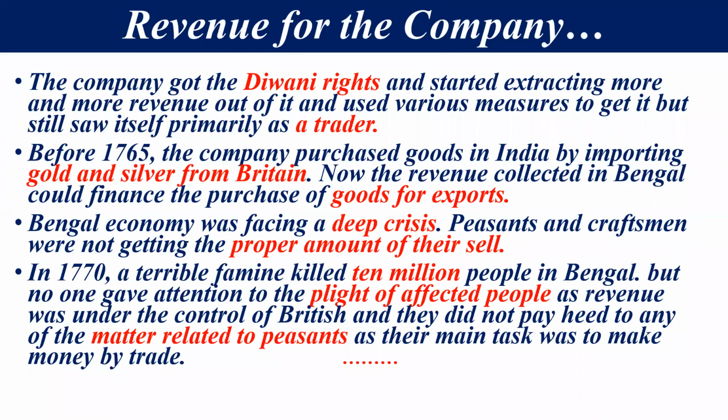Peasants and craftsmen were not getting the proper amount for their sales. Means whatever products they were selling, they were not getting the proper amount for it. And my dear student, it was the time of 1765, but in 1770, a terrible famine, it means mass killing of the people. It killed 10 million people in Bengal.